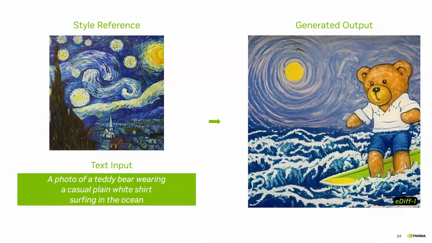These models can also synthesize things using style references. So for example, we're going to take a famous painting from Van Gogh along with some text that describes a scene and use that to synthesize a new image that has all the elements that we wanted but looks like another image.